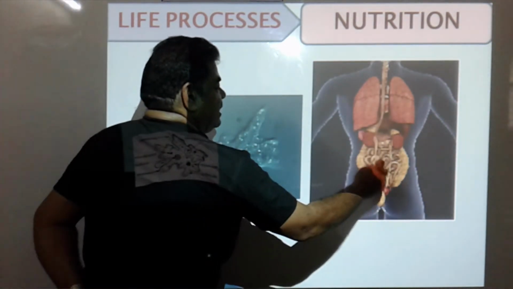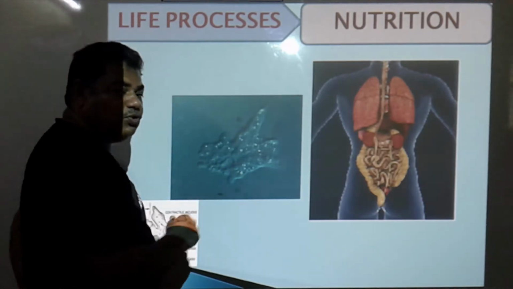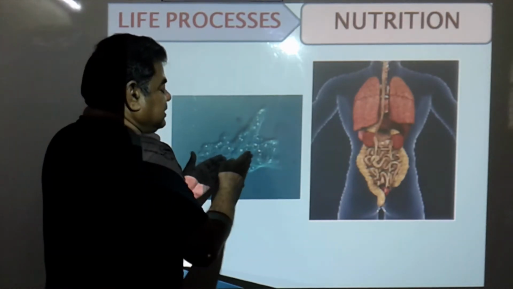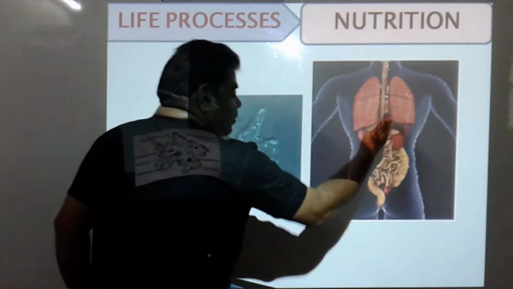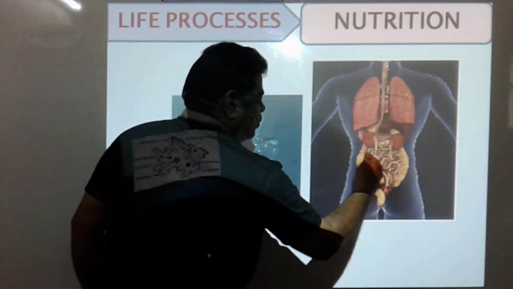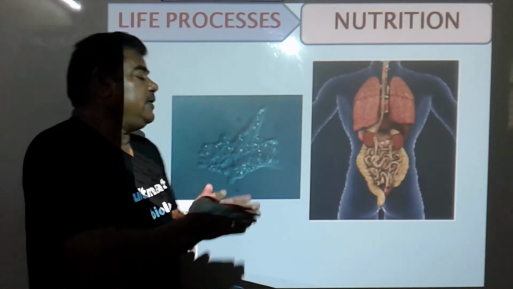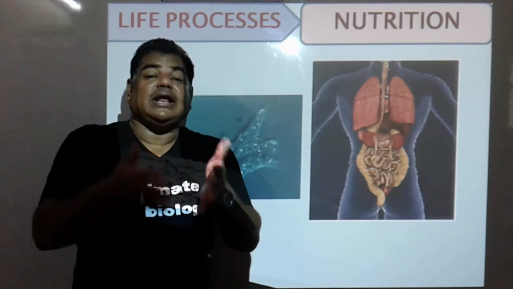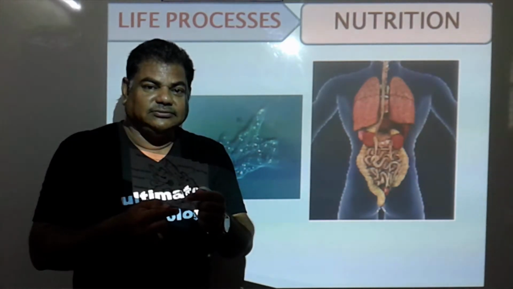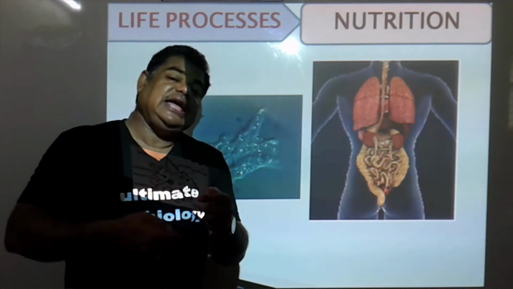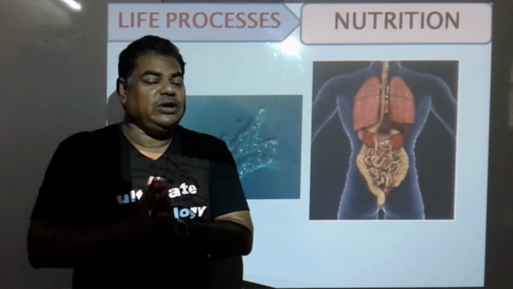Then after ingestion, digestion takes place. Amoeba also digests the food material in the food vacuole, and after digestion the undigested food material gets removed from the body. From our body also the undigested food material ultimately gets removed. So multicellular organisms perform functions we call ingestion, then digestion, then absorption, then assimilation. These processes are going on.